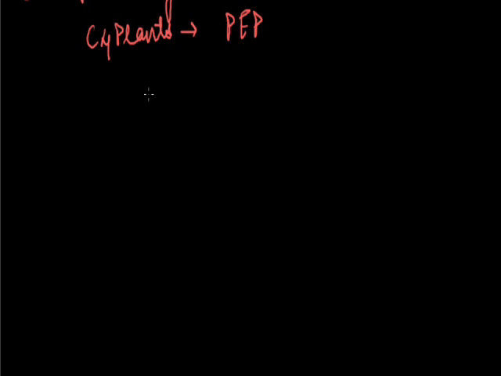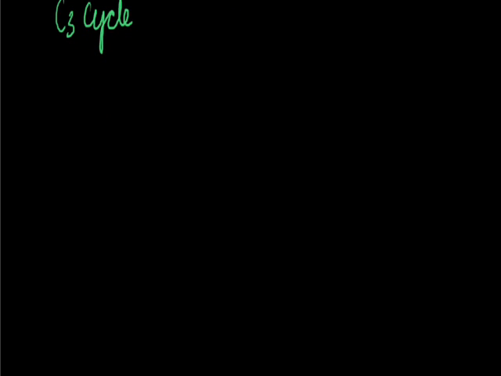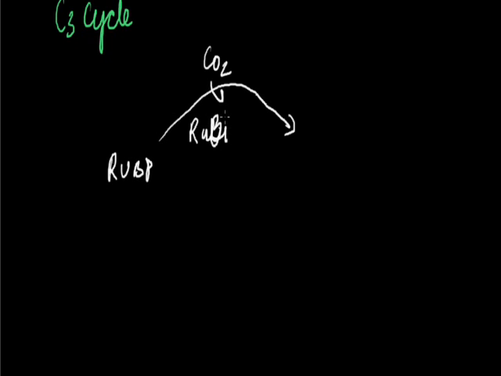We'll first discuss the C3 cycle. What happens in the C3 cycle? In the C3 cycle, as I told you, CO2 combines with RUBP in presence of enzyme Rubisco to form the first stable compound, that is phosphoglyceric acid.